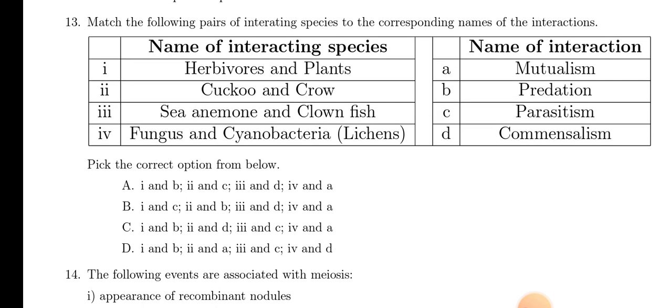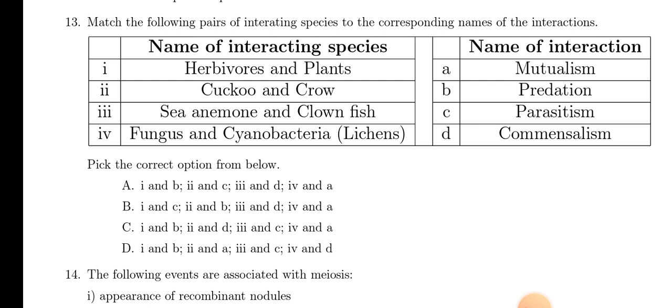In question number 13, name of the interacting species and name of interaction. Okay, herbivore and plant. Herbivore and plants are predation. So option B, 1B in 3 option. Oh, option 2, cuckoo and crow.